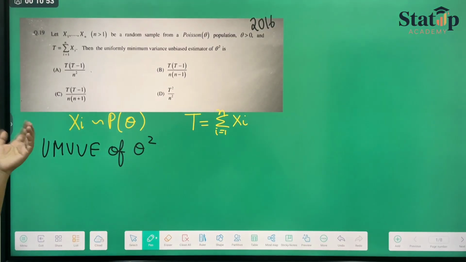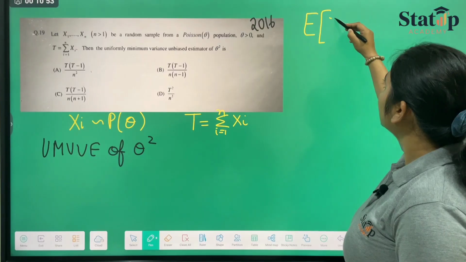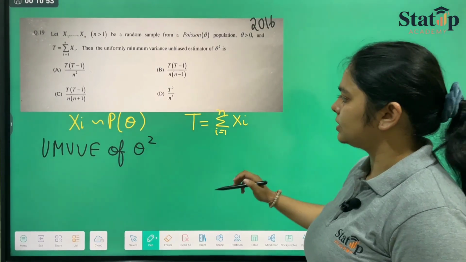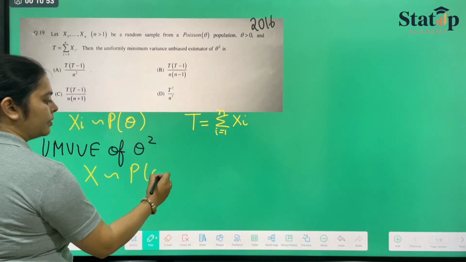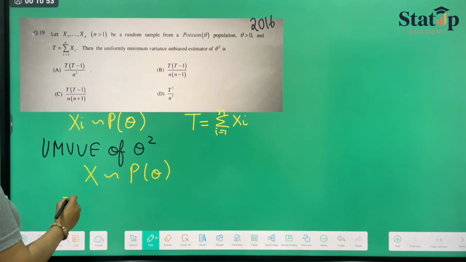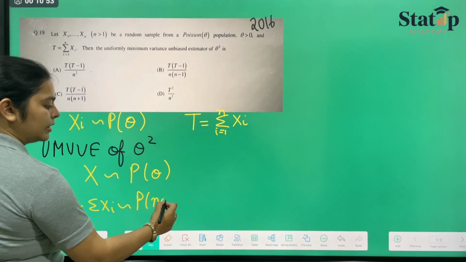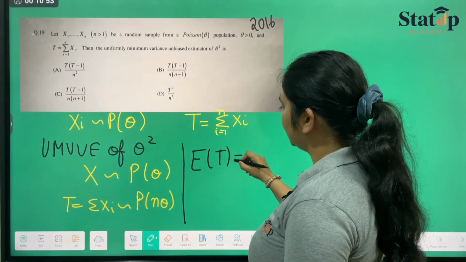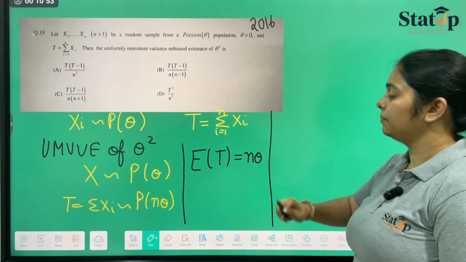For this purpose, first of all, see that if x follows Poisson theta, then t equal to summation xi will follow Poisson n theta, right? From here we can see that the expectation of t is nothing but n theta. Now we will focus on t only.